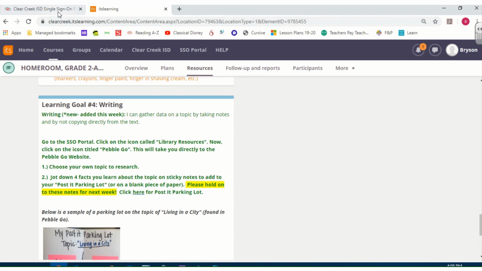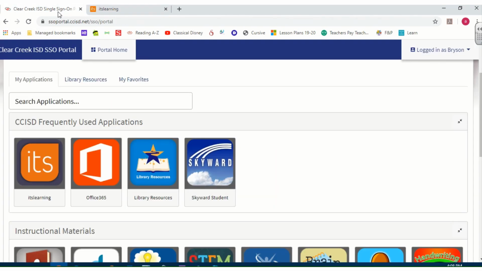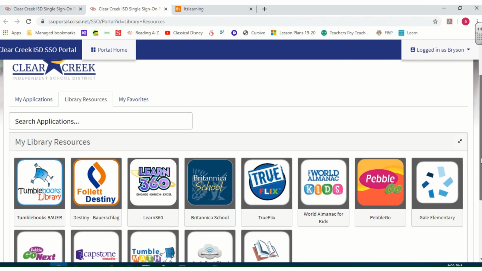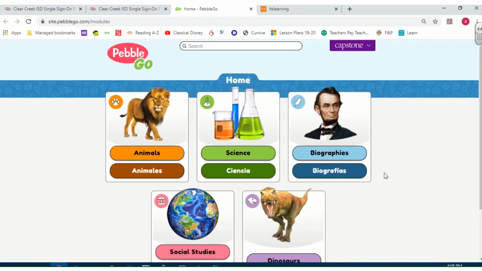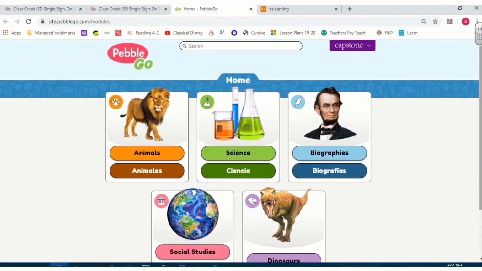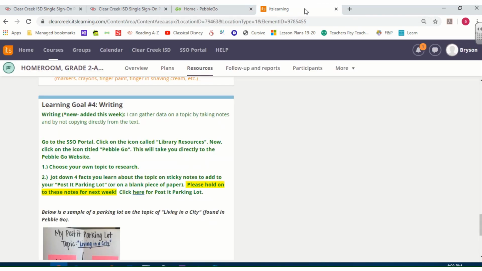So I'm going to teach you how to get to Pebble Go. You're going to go to the sign on portal here, click on library resources, and then there's a little icon here called Pebble Go. From here, you can research an animal, science, biographies, social studies, and dinosaurs. So I want you to choose a topic that you feel passionate about and get started on your research.